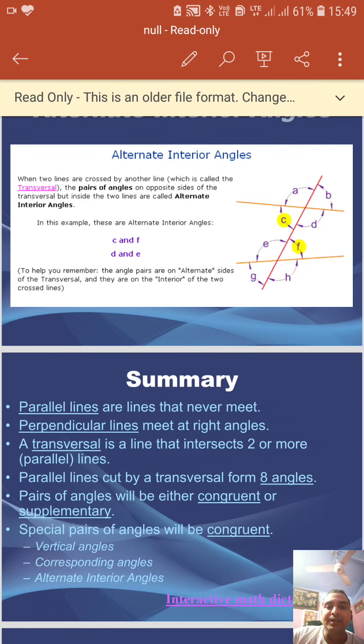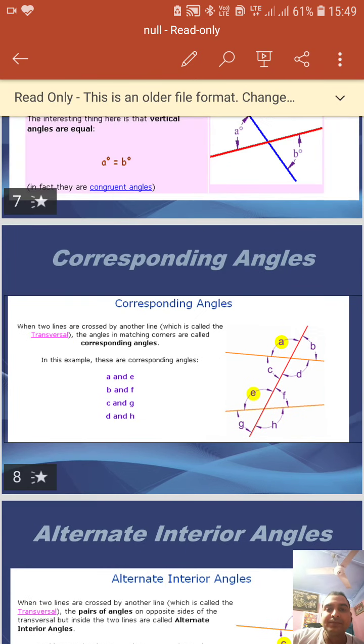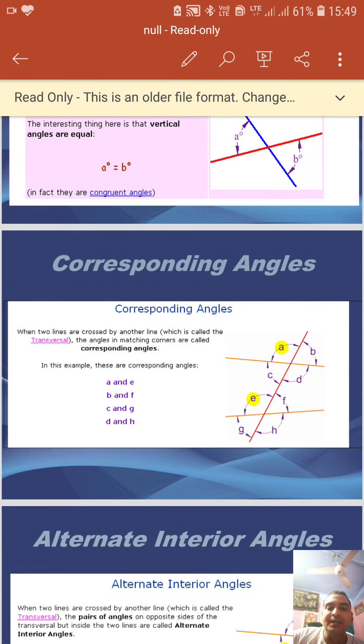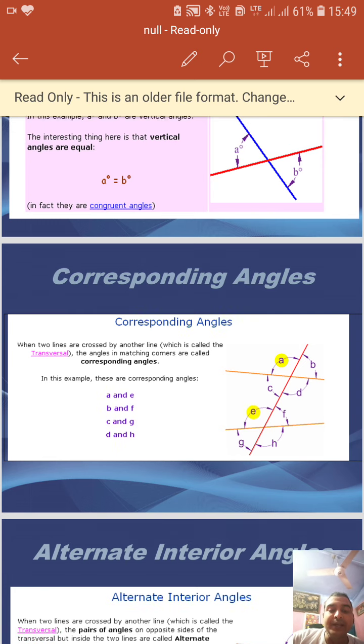Here in this figure, there are a total of 8 pairs, like A and B, which are supplementary. A and C are supplementary, C and D are supplementary, but A and D are vertically opposite angles, and C and B are vertically opposite angles, so they are congruent.